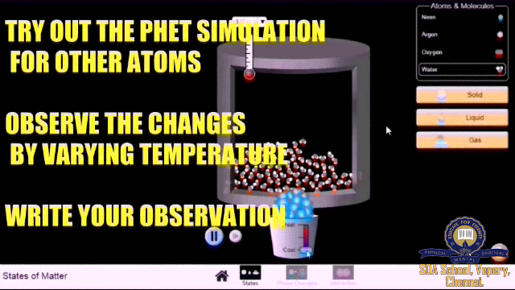As a follow-up work, you should try out the PhET simulation for other atoms and molecules also. You have to observe the changes and write down your observations in your notebook.